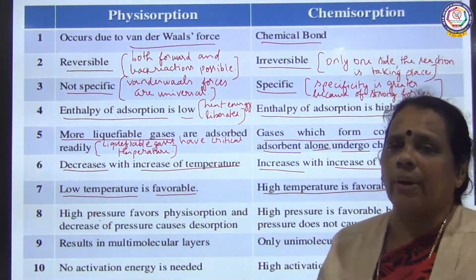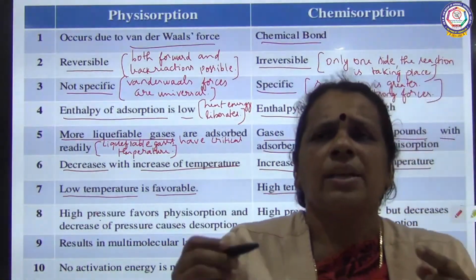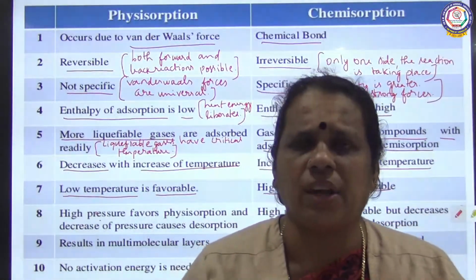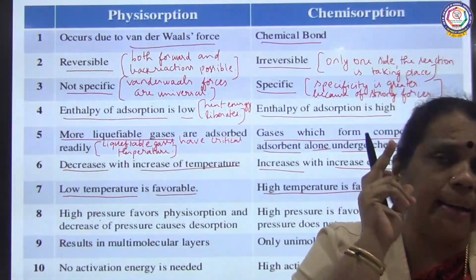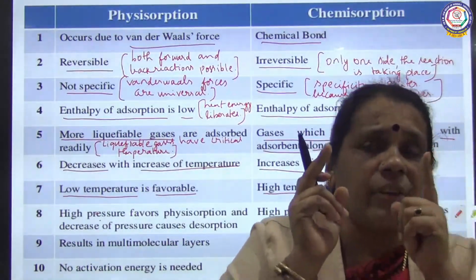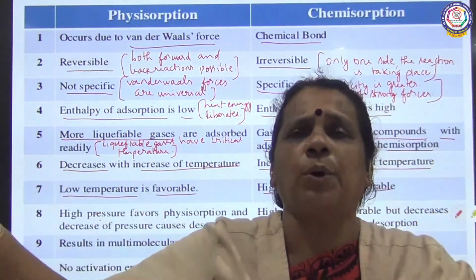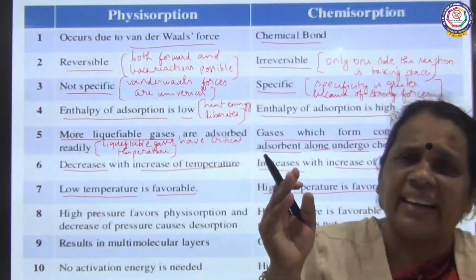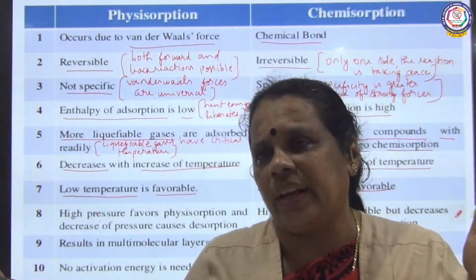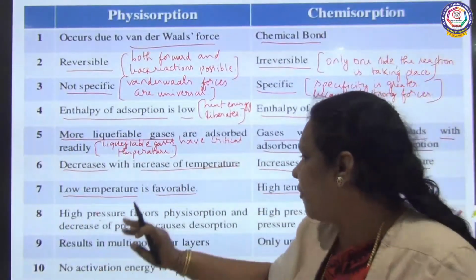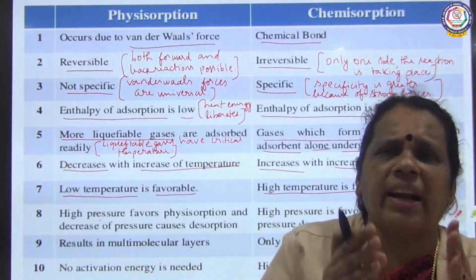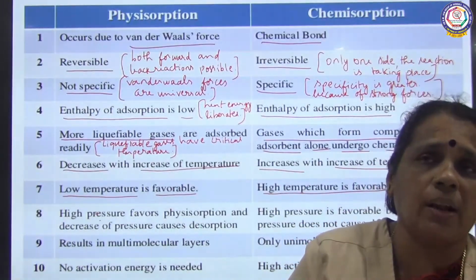In chemical adsorption, as it is strong chemical bond formation, we need high temperature. Temperature and adsorption are directly proportional: when temperature increases, adsorption also increases. Whereas in physical adsorption, temperature and adsorption are inversely proportional.